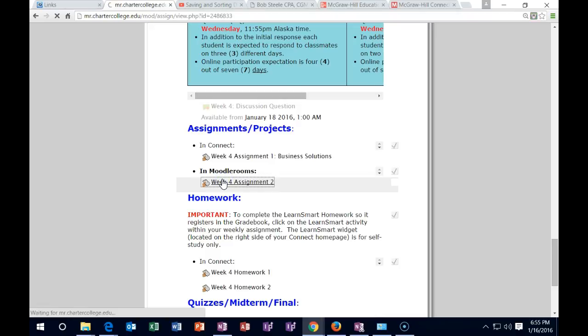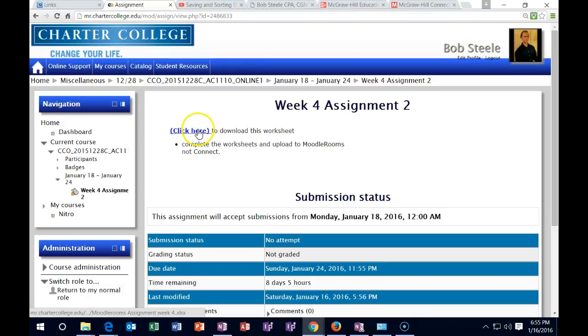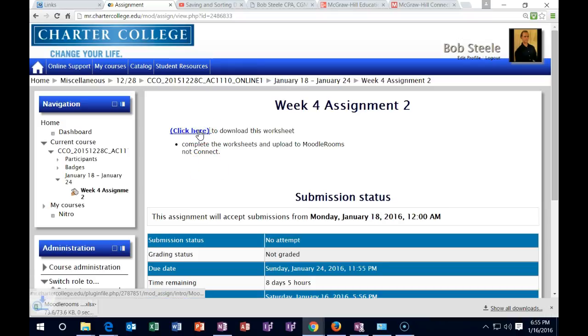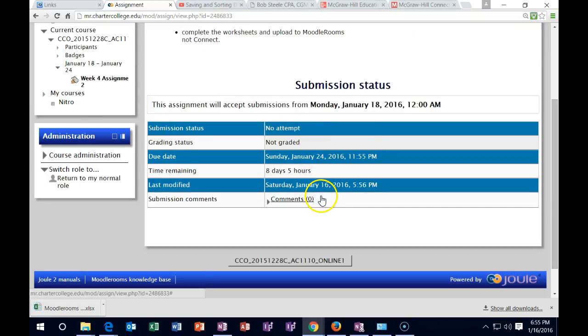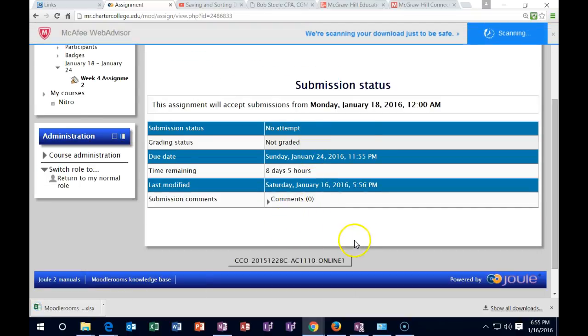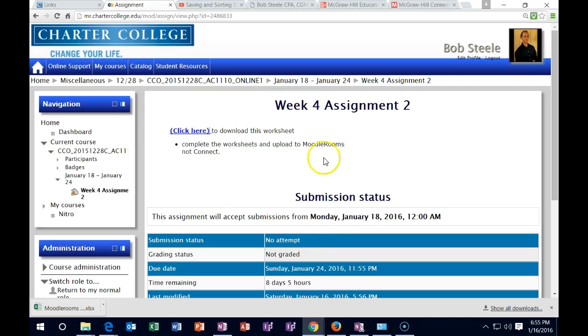If you go into this one, then you'll see this drop down and you'll want to open this assignment. This is an Excel document. Once you finish it, you're going to upload that Excel document here. There's going to be a thing that says submit once the week has started. You want to submit this one to Moodlerooms here, not to Connect there.